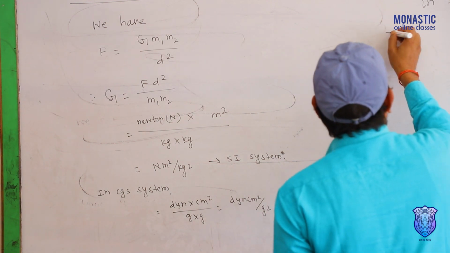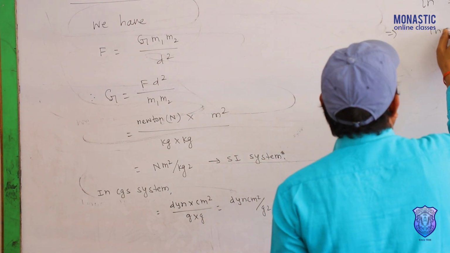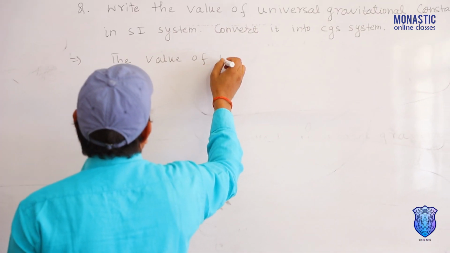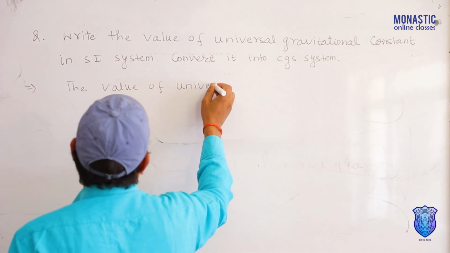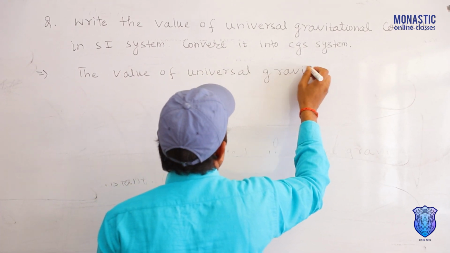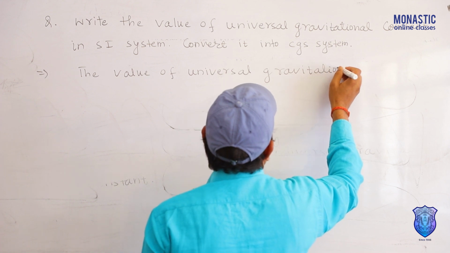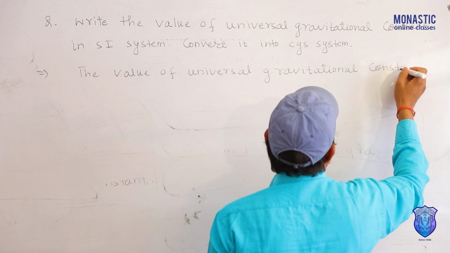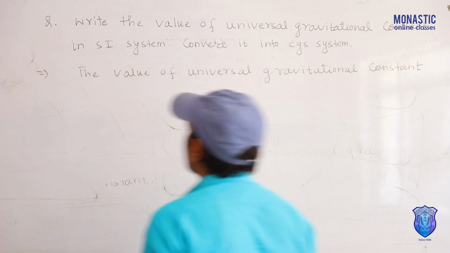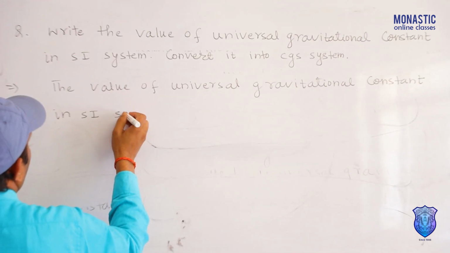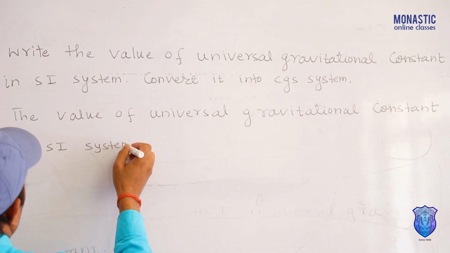How can we write the value of universal gravitational constant in SI system?